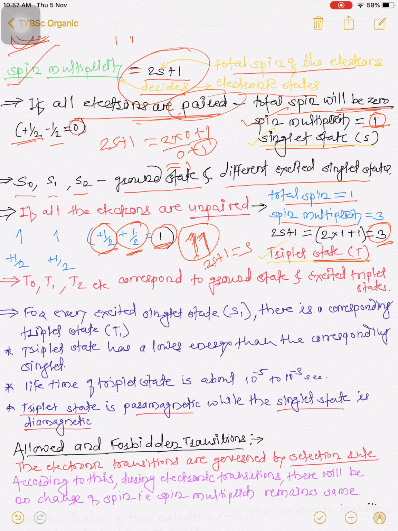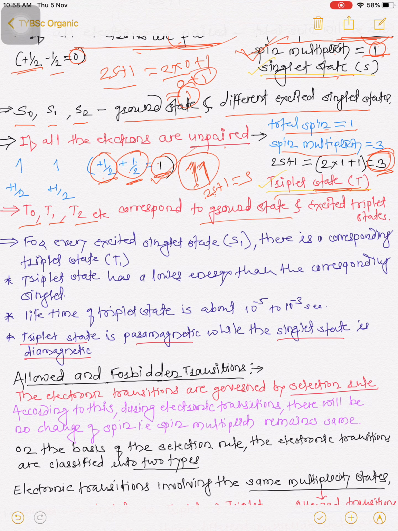If the total spin is 0, by putting the value of 0 into 2s plus 1, we get 1, that is, the spin multiplicity is 1 and it is in a singlet state. If it is unpaired, the total spin, plus half plus half, is equal to 1, and by putting the value of 1 into the equation 2s plus 1, we get 3 as the spin multiplicity value, and that 3 is nothing but the triplet state. So T0, T1, T2 correspond to the ground state and excited states of that molecule. So this is the spin multiplicity.